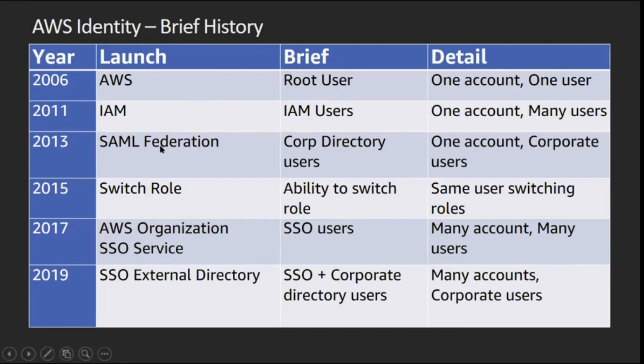In 2013, we introduced SAML Federation. We'll quickly touch upon that very soon. So essentially, you have your own identity store, corp identity store. Usually, it's Active Directory, and there are some others also. And so the actual identity stays there, but the authentication part is outsourced. There's a mapping between your corp user sets and the role in AWS. And that mapping decides what permissions the user will get on the AWS environment, right?